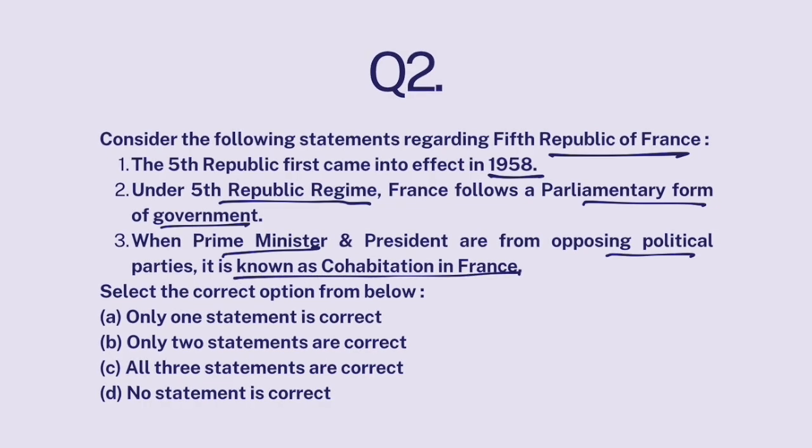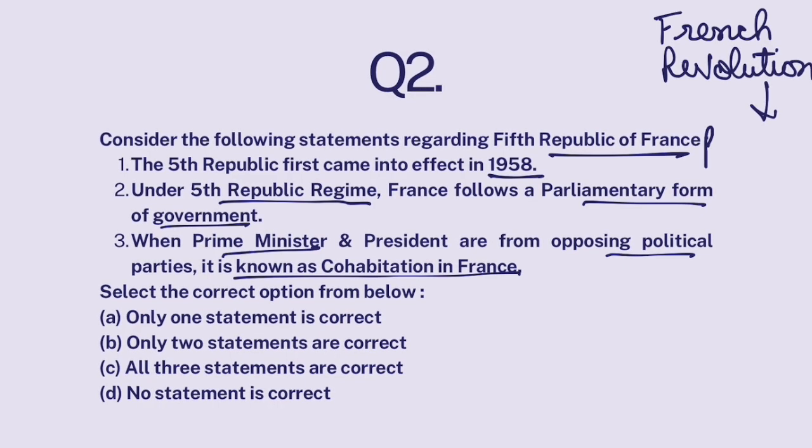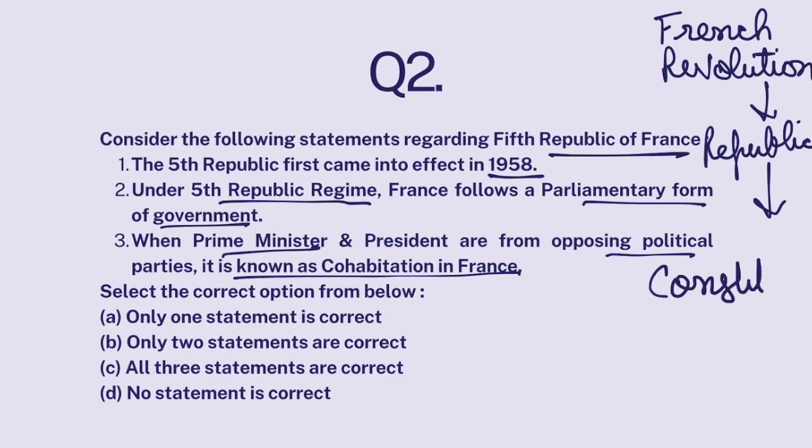Now look, France, after French Revolution, France became a republic. And France actually experimented with various constitutions. Now, the rule under First Constitution was known as the First Republic. Then France thought that this constitution does not serve the people well, hence they changed that constitution and brought in a second constitution that is known as the Second Republic.